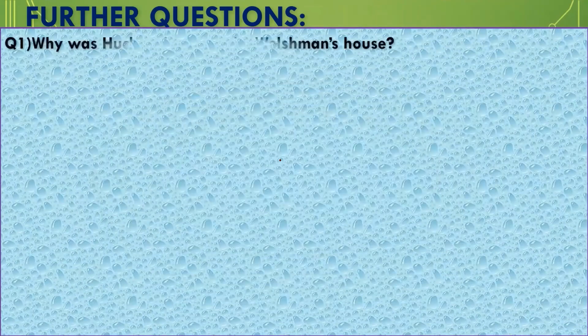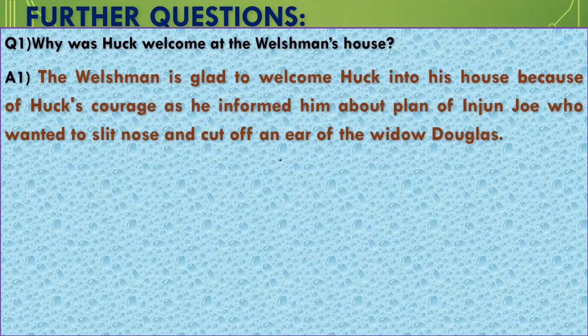What are the questions? Why was Huck welcome at Washman's house? Washman was glad to welcome Huck into his house because of Huck's courage, as he informed him about the plan of Injun Joe, who wanted to slit the nose and cut off an ear of the Widow Douglas instead of killing her.